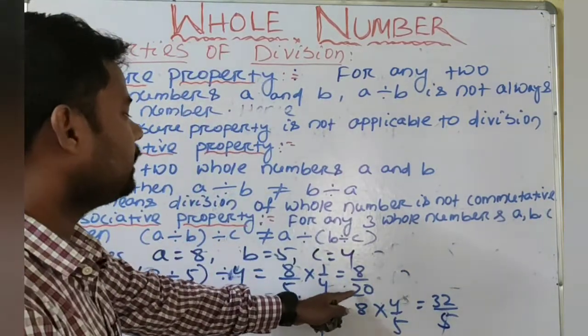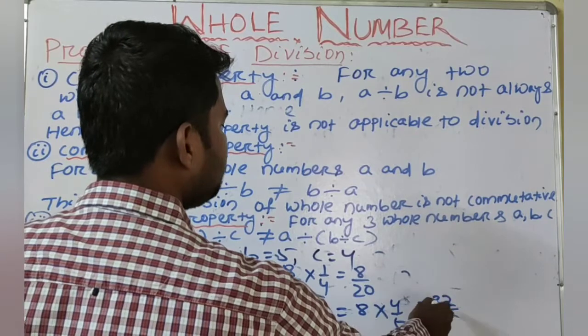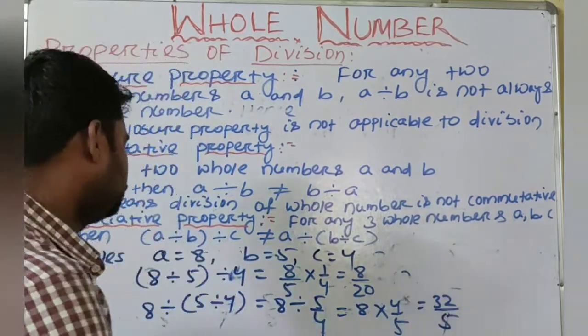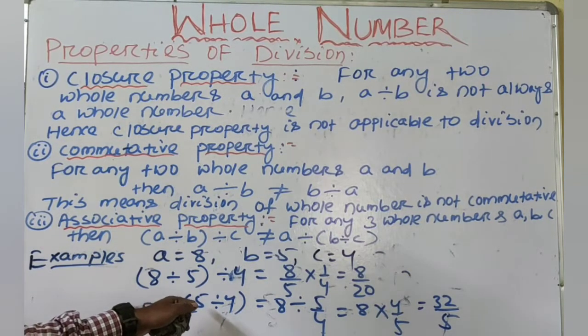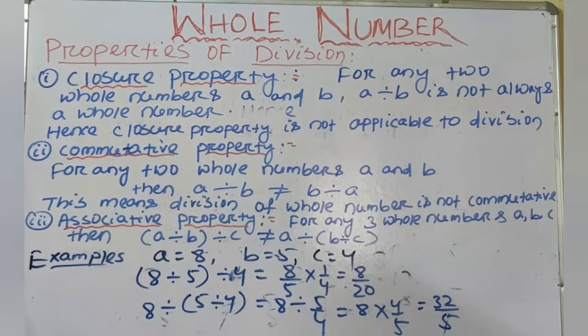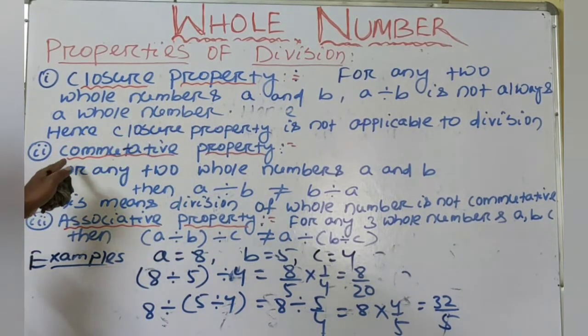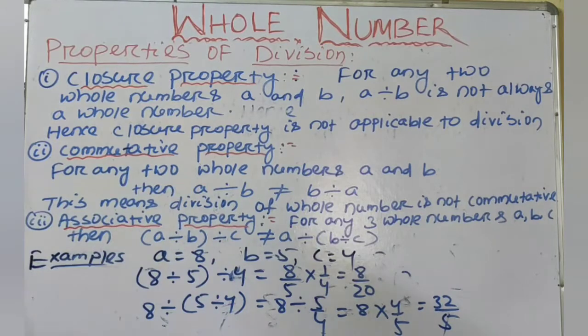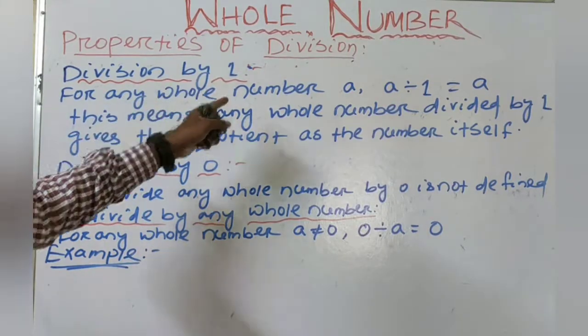So LHS is not equal to RHS. Here LHS is 8 by 20 and RHS is equal to 32 by 5. So both are not same. So this means division of whole numbers is not associative. So the closure property is not satisfied for division, the commutative property is also not satisfied, and the associative property is also not satisfied.